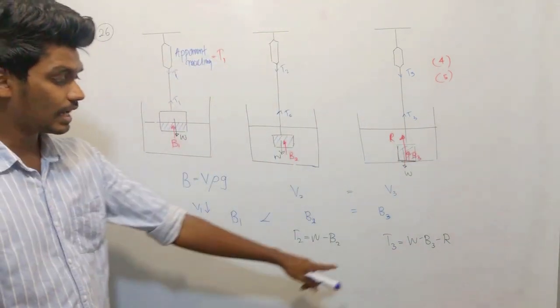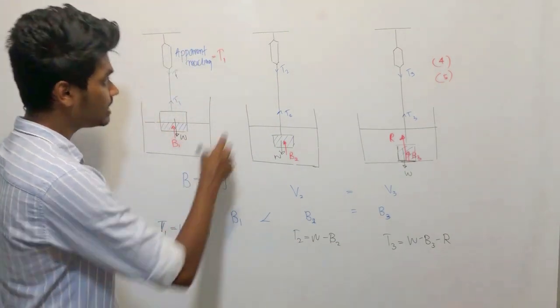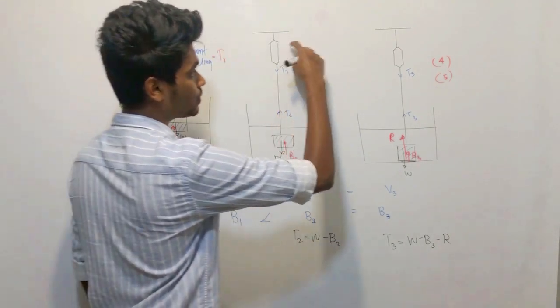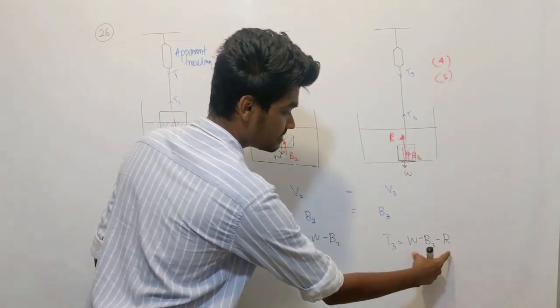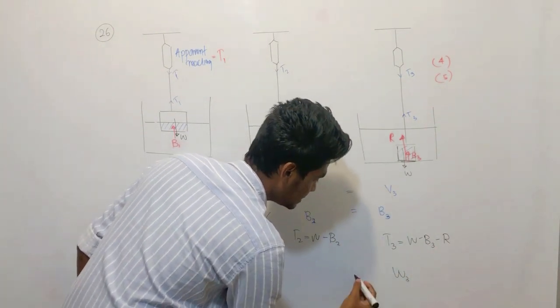So who will have the least reading? These T values are the readings, right? Apparent reading means the T values. I told you. Who will have the least reading? This guy will have the least reading. T3 is the least reading.